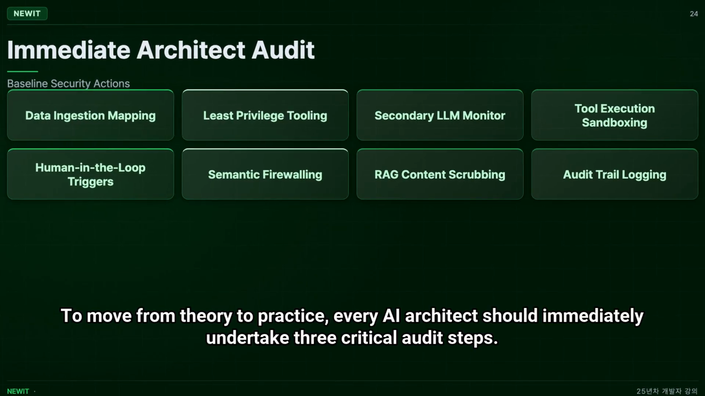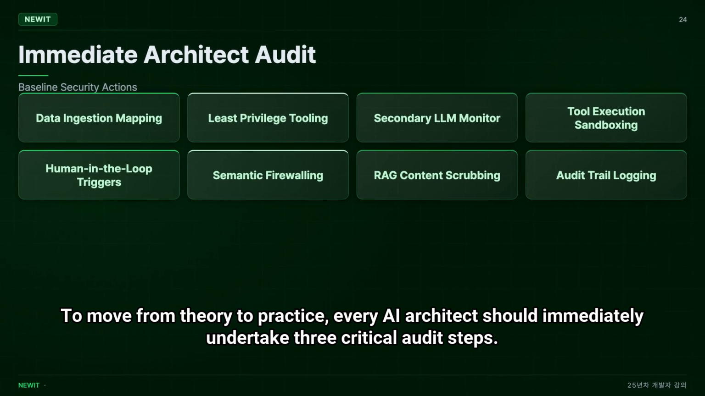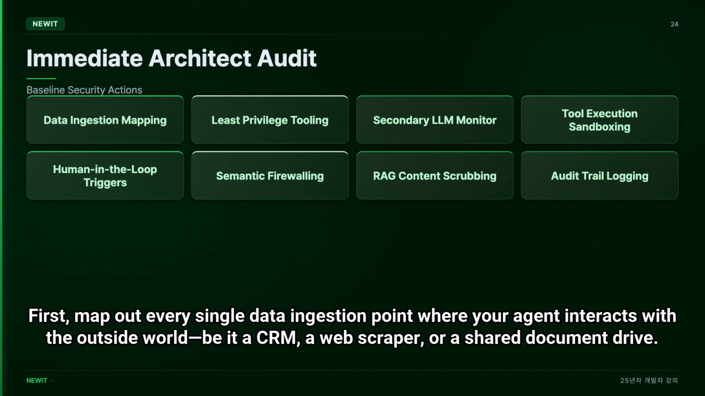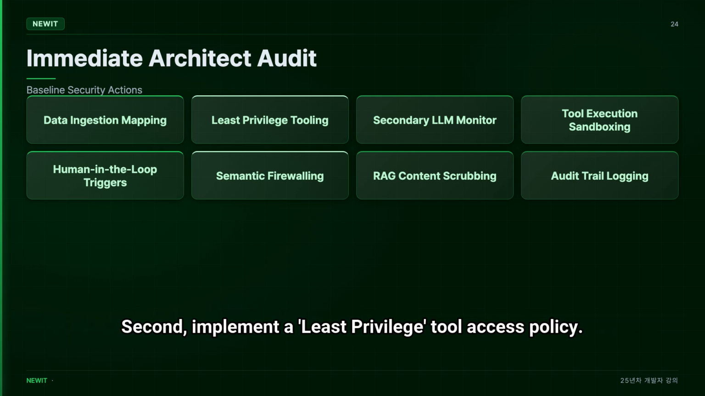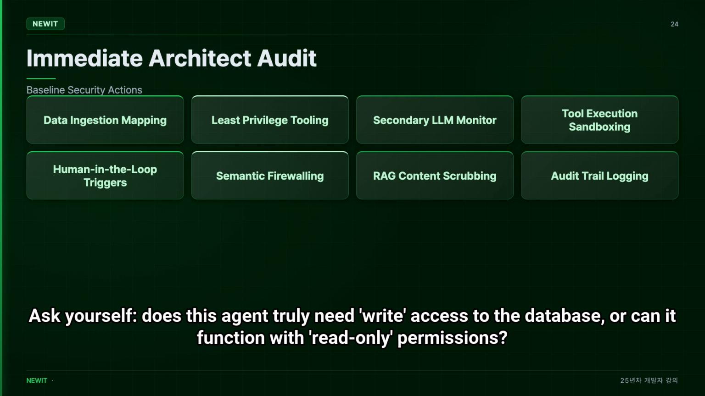To move from theory to practice, every AI architect should immediately undertake 3 critical audit steps. First, map out every single data ingestion point where your agent interacts with the outside world, be it a CRM, a web scraper, or a shared document drive. Second, implement a least privileged tool access policy. Ask yourself, does this agent truly need access to the database, or can it function with read-only permissions?